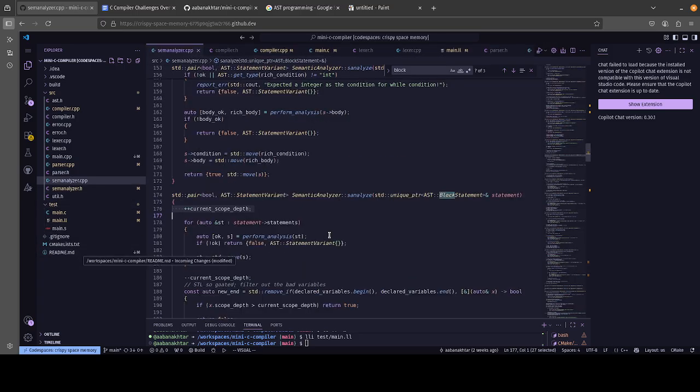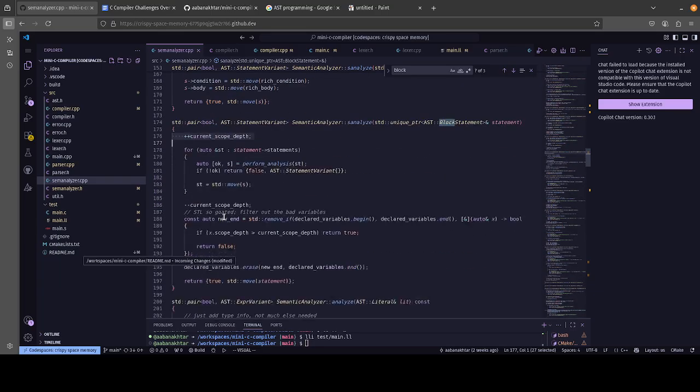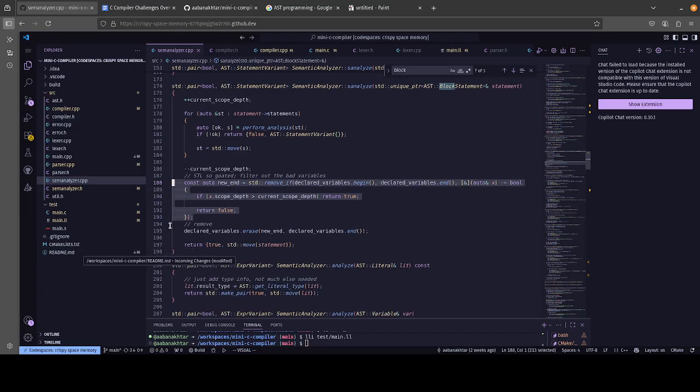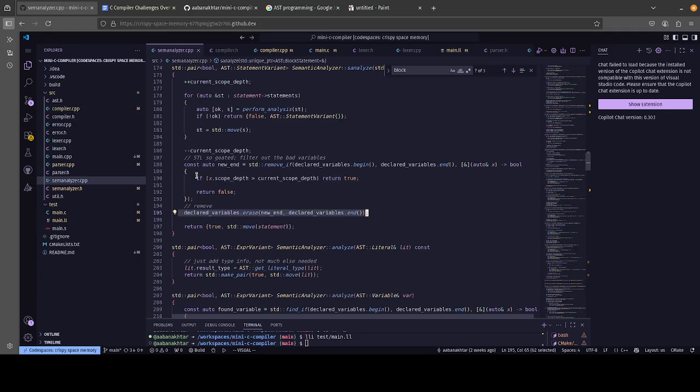And so here, the variables know their scope depth. If the variables are too deep to be accessed, we filter them out using this, and then we erase them as well. So basically, you can't access them. And so it's kind of cool.